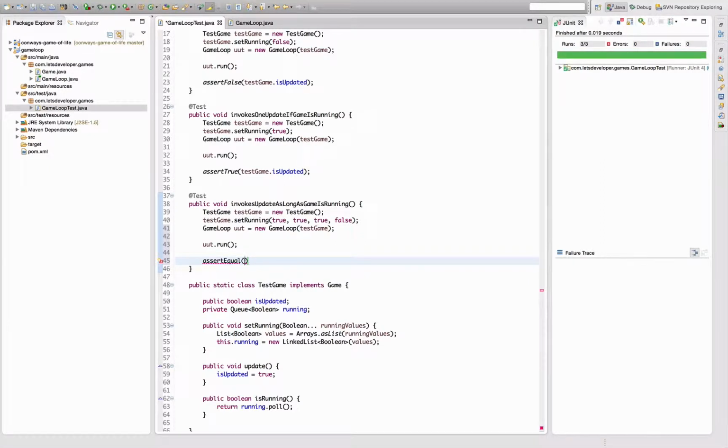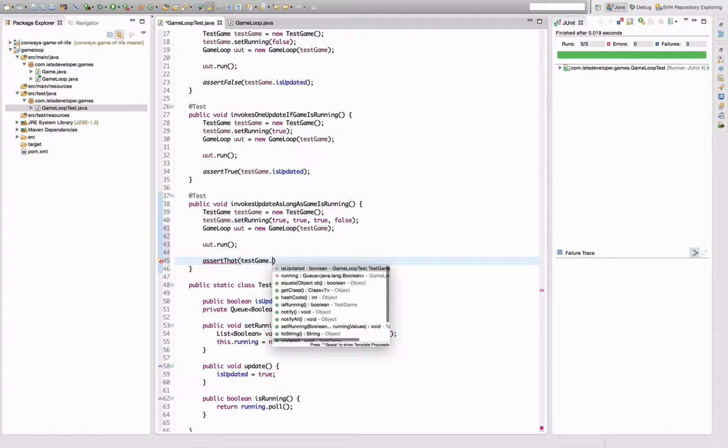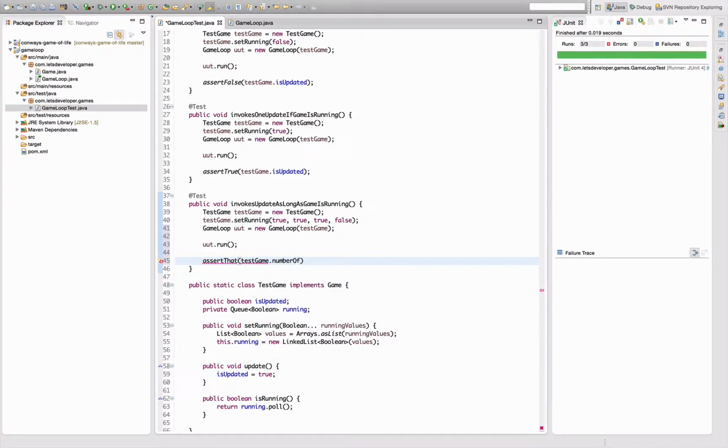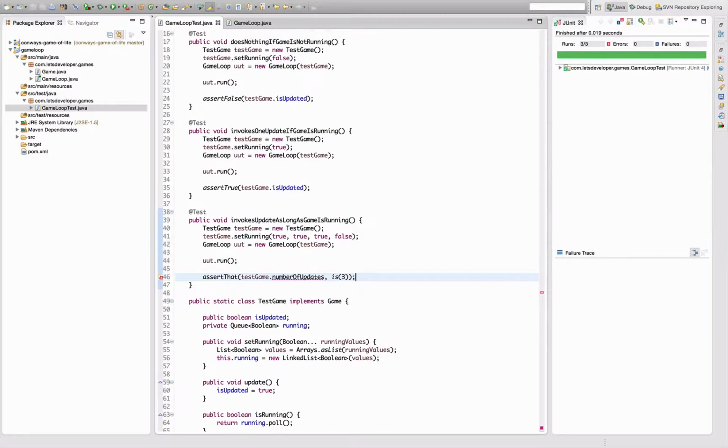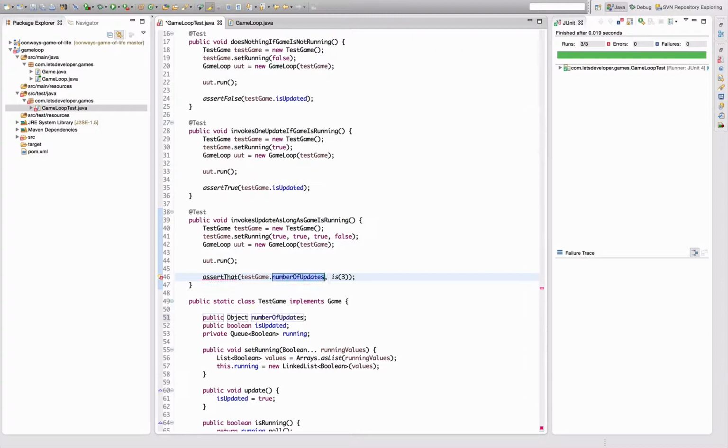Let's use nicer syntax here: assert that test game number of updates is 3. That's what I want to have here. Number of updates does currently not exist, so I'm going to quickly create that field here.